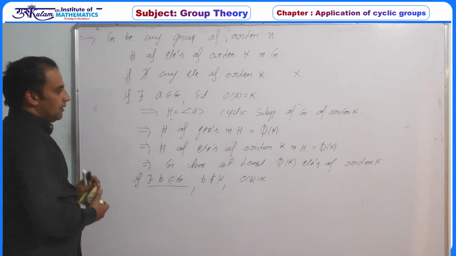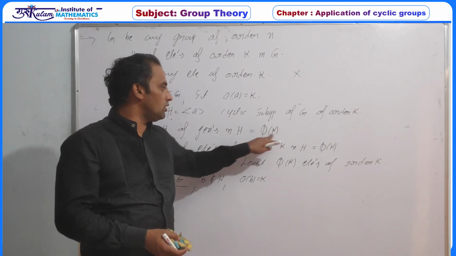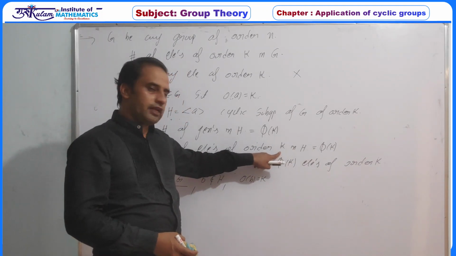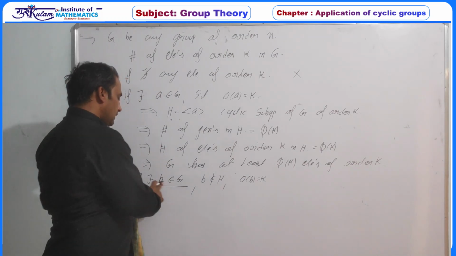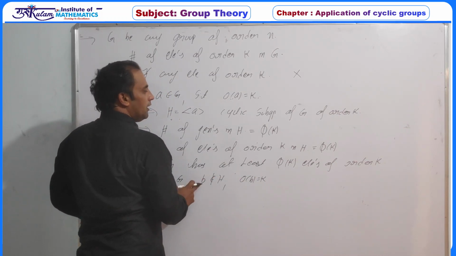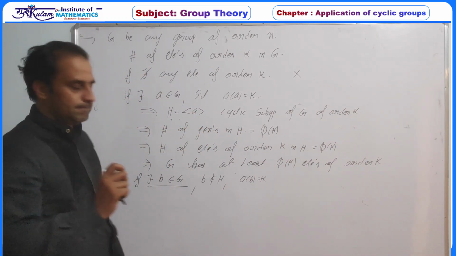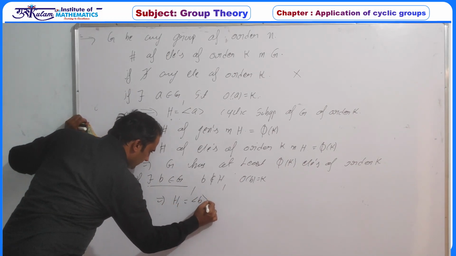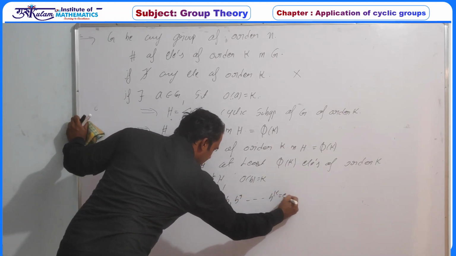So basically B is an element of order k which is not among these φ(k) elements. So if besides these φ(k) elements of order k another element exists, B is an element of G of order k but not belonging to H. So definitely B is not a generator of H because it does not belong to H. Then we can define H1, which is generated by B, which has elements B, B square, B cube, up to B to the power k, identity.